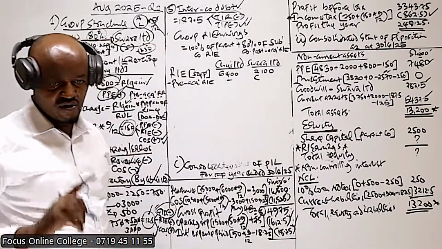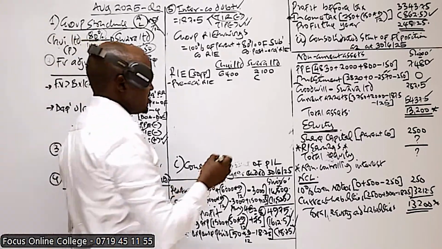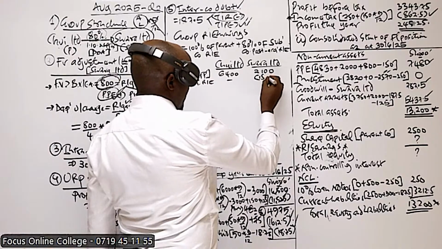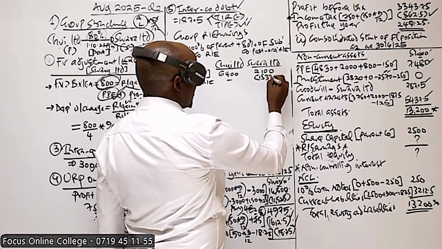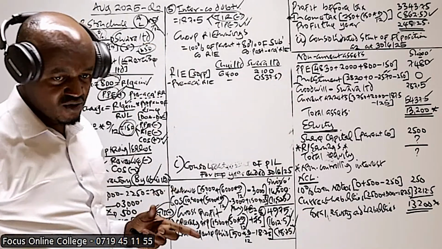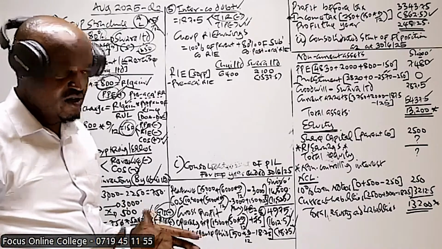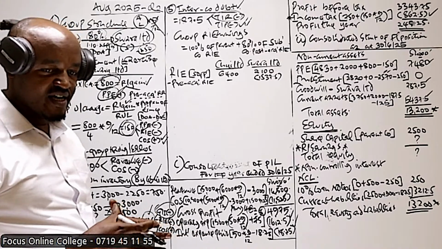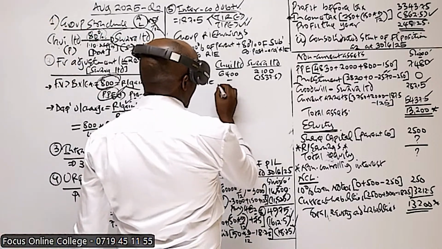That retained earnings which we have there is 15... 1537.5. Is that what you have? That is what we refer to as the pre-acquisition.